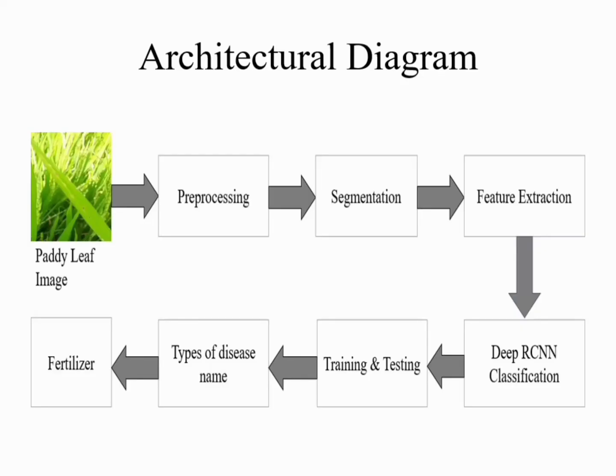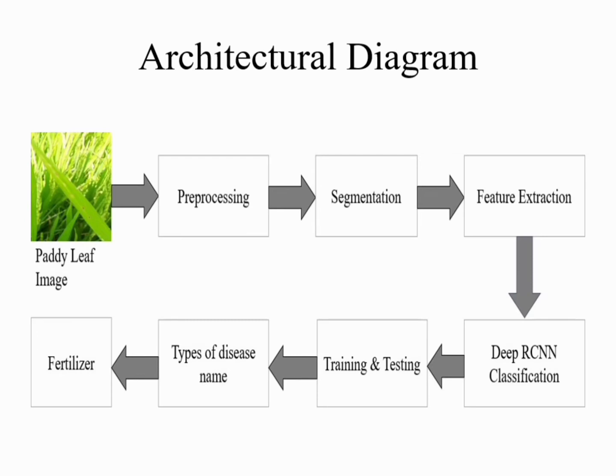Now let us see in brief the architectural diagram. In this architecture, first we convert the input image into one standard image. It will be in various sizes, so the segmentation part will not predict the affected portion properly. So we want to convert the input image into one standard image.